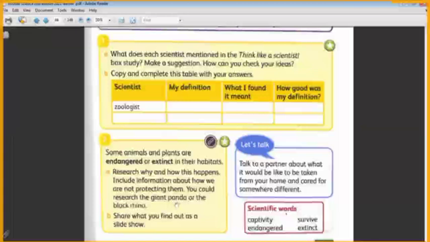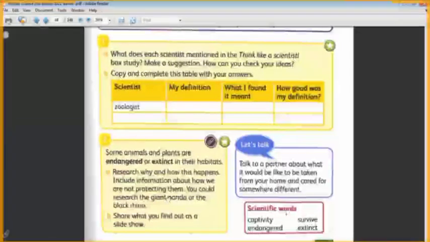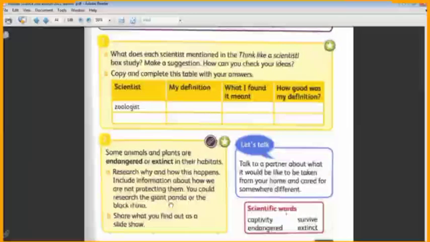The second one is the giant panda. The giant panda has also become endangered. We have a small number of giant pandas because humans cut the bamboo trees. Bamboo is the only food for the giant panda, and it lives in those trees. So when they destroy its habitat and its food, it dies, and the present number is small. So it's an endangered animal also. These two are endangered animals, the black rhino and the giant panda.